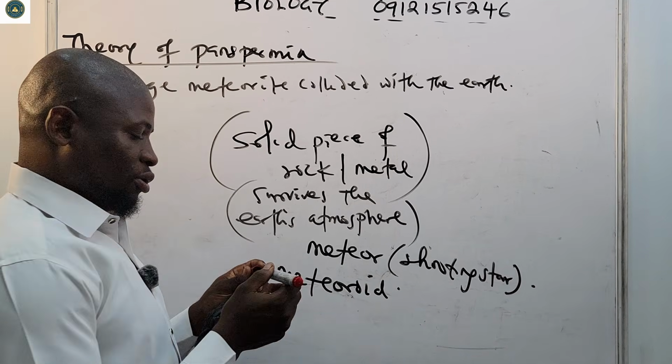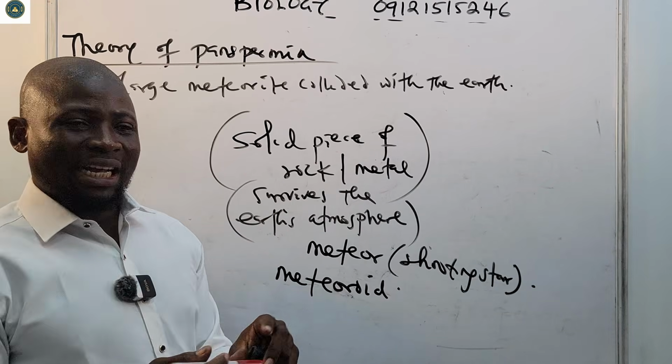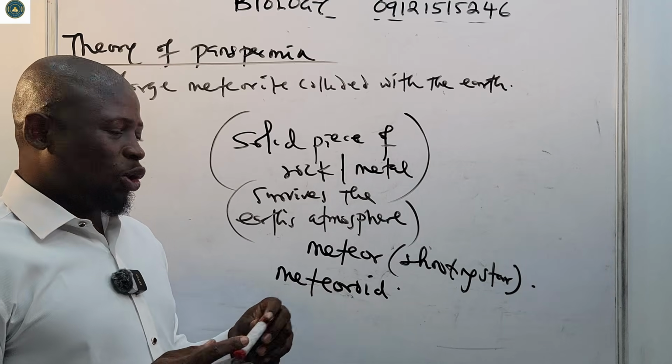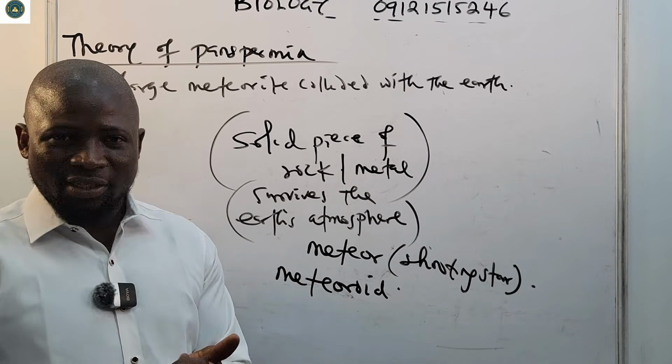A meteoroid. If it is floating in space, it is known as a meteoroid. If it lands on the Earth, it is a meteorite. If it burns up in the atmosphere, it is known as a shooting star, or a meteor.